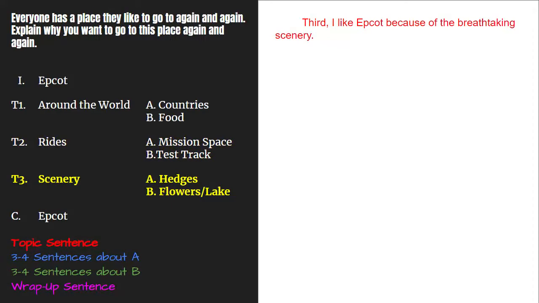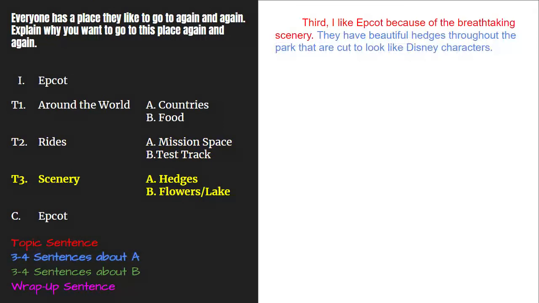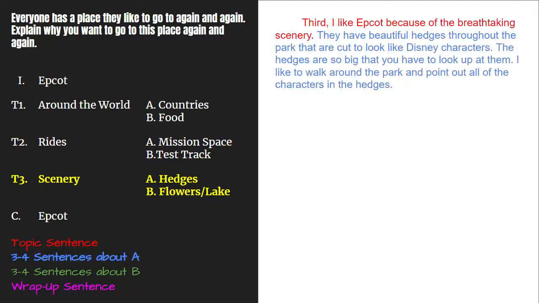Now we'll write 3 to 4 sentences about our A detail. Our first sentence about A should tell our reader what A is. Hedges. So I'll write, they have beautiful hedges throughout the park that are cut to look like Disney characters. Then I'll need 2 sentences to teach my reader about the hedges at Epcot. So I'll write, the hedges are so big that you have to look up at them. I like to walk around the park and point out all of the characters in the hedges.